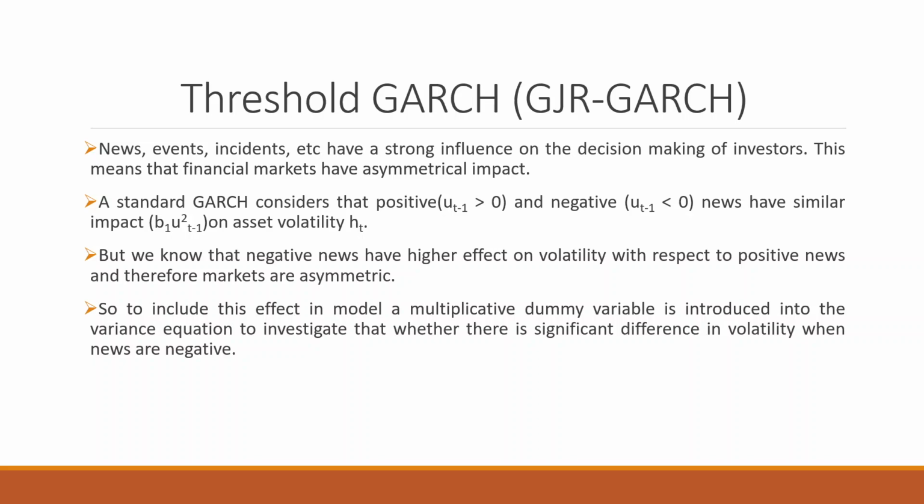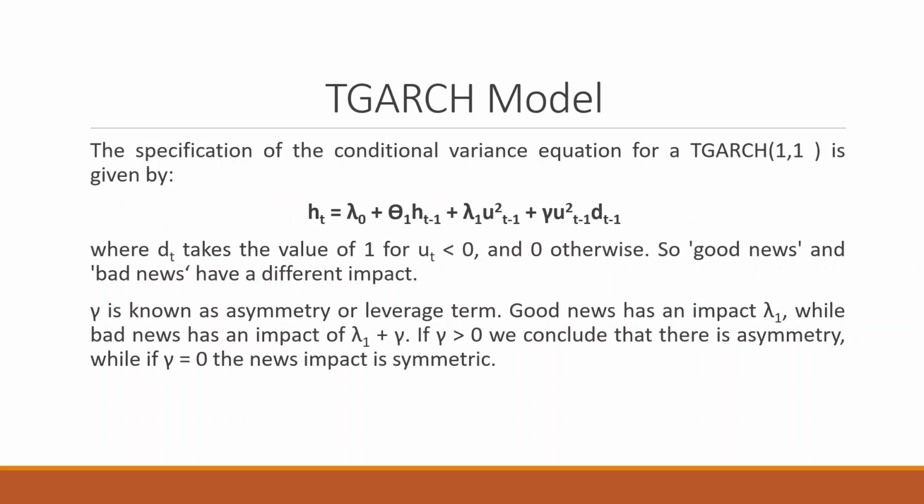So to include this effect in a model, a multiplicative dummy variable is introduced into the variance equation to investigate whether there is a significant difference in volatility when the news are negative. The equation will change like this. Ht is equal to lambda 0 plus theta 1 ht minus 1 was always present, plus lambda 1 mu square t minus 1. The new term which will be added is gamma mu square t minus 1 dt minus 1, where dt takes the value of 1 for mu t less than 0 and 0 otherwise.